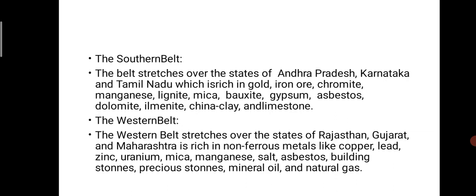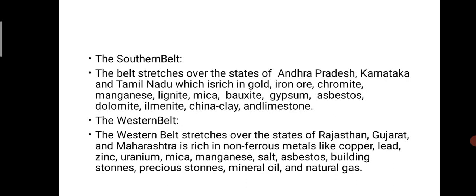Then the southern belt. The belt stretches over the states of Andhra Pradesh, Karnataka, and Tamil Nadu, which is rich in gold, iron ores, chromite, manganese, lignite, mica, bauxite, gypsum, asbestos, dolomite, ilmenite, china clay, and limestone. That is the southern belt.